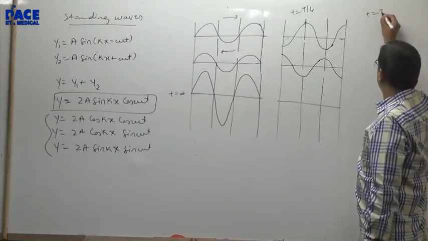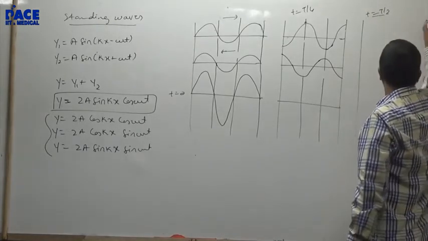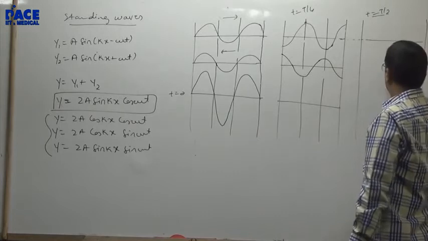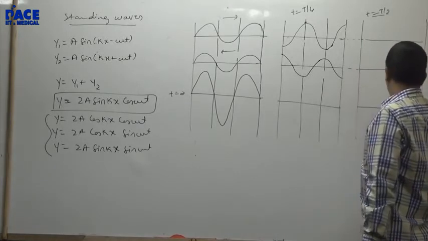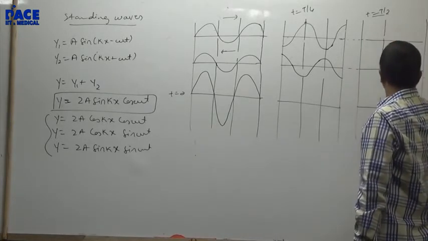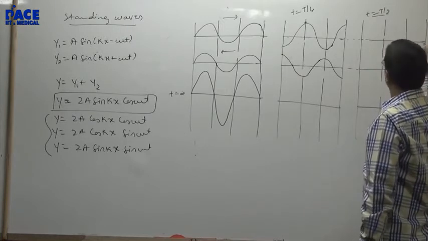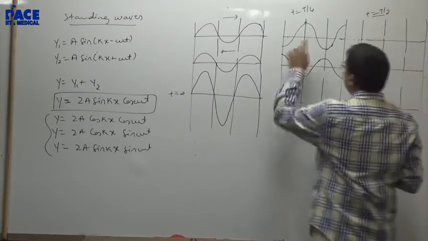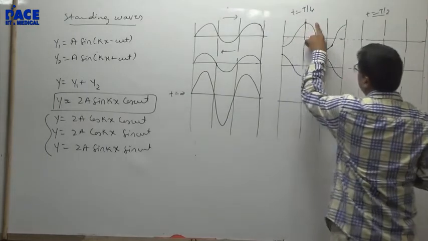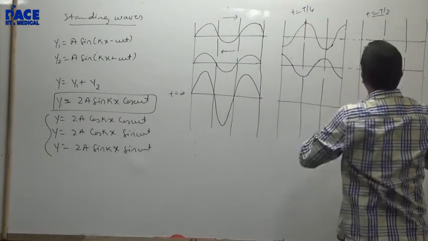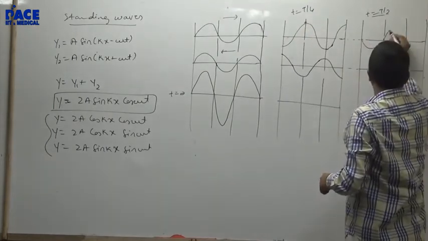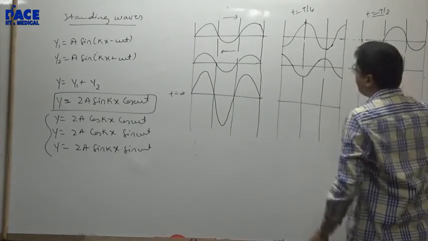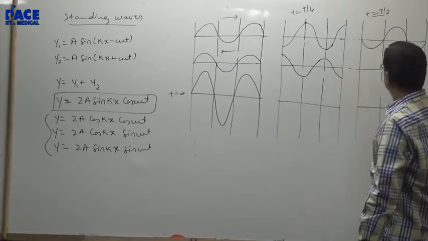Now at time t equal to T by 2, have a look at it. This will come till here. Hope I am right? Isn't it?